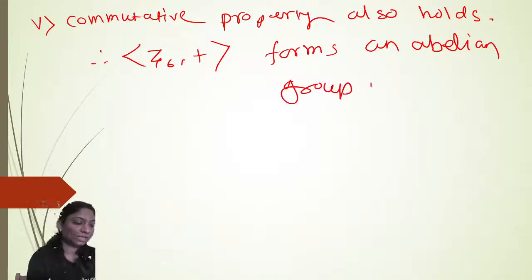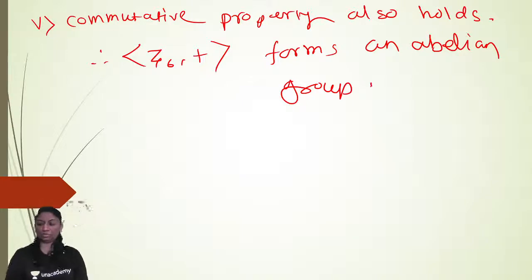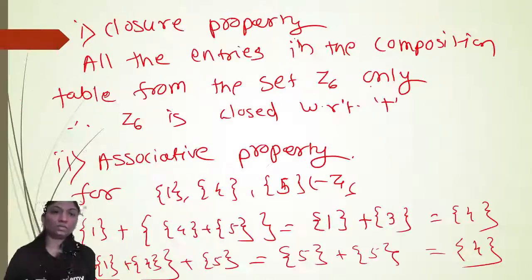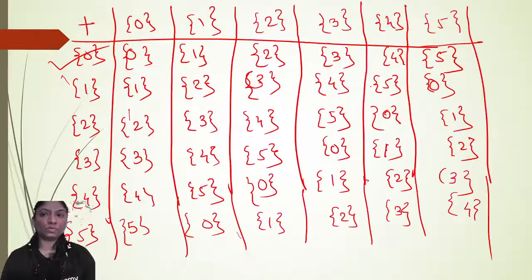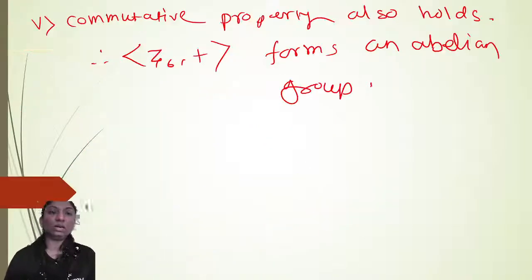Okay. That's it. We had to prove that it is an abelian group. So we prepared a composition table where Z6 is the residue classes modulo 6. Okay. So in this lecture we have cleared all the properties of groups and abelian groups.